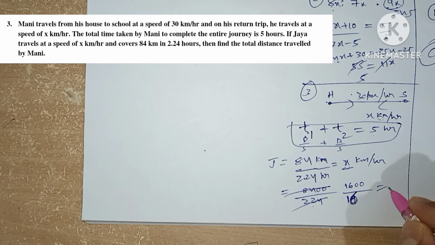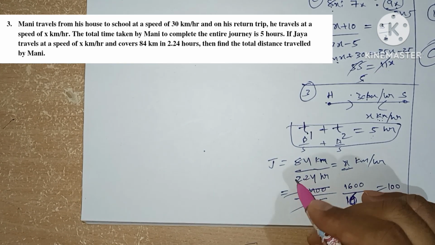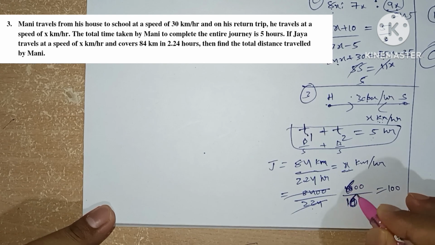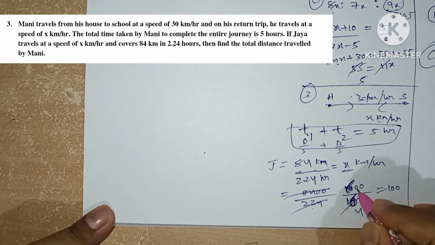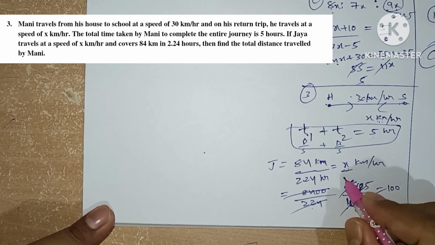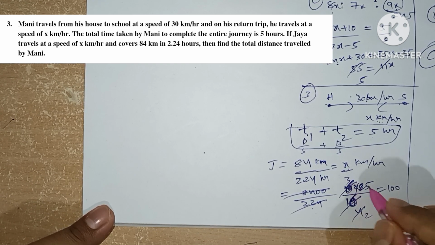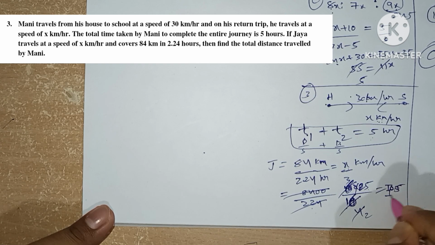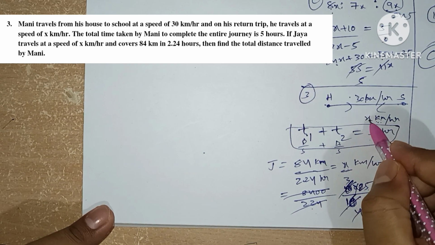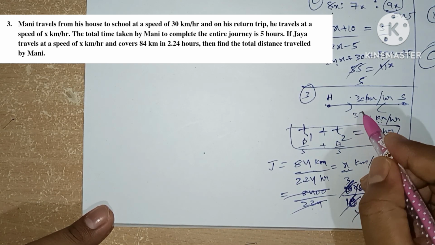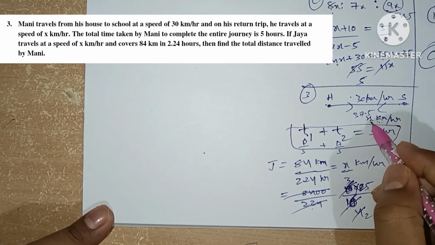Sorry, it is 14 600 times. Let's see, for 4 times 4 25 times. Now we have 75 divided by 2, which will be 37.5. So the x value is 37.5. So the speed in return is 37.5 kilometers per hour.